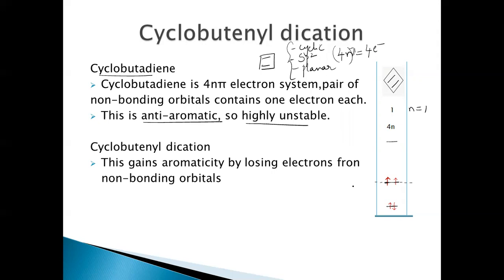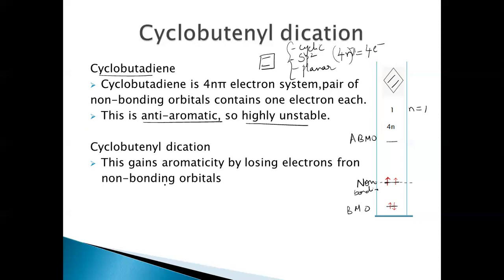Because here we can see that the electrons are present in the non-bonding orbitals. These are the non-bonding orbitals, these are bonding molecular orbitals, and these are anti-bonding molecular orbitals. So here the non-bonding molecular orbitals are filled with electrons. So this is an anti-aromatic system, so it's highly unstable. Otherwise, we can check this with the 4n pi electrons also.